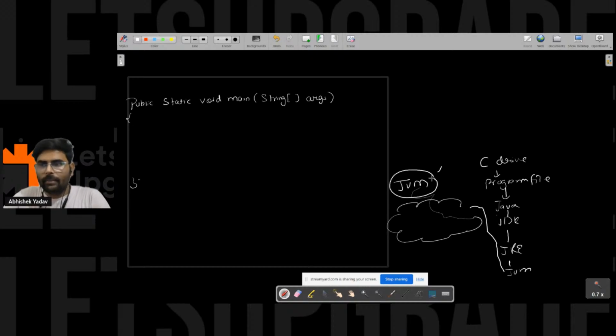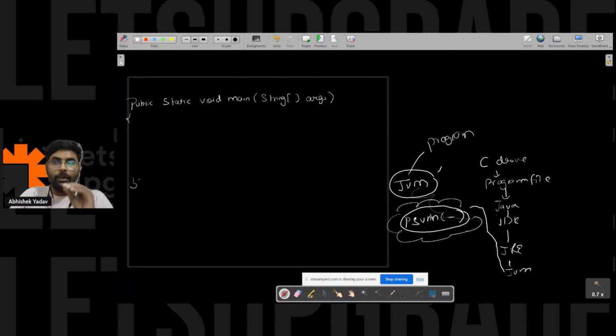And JVM is what? It is a program. Inside JVM, this public static void main is written. I'm writing the short form, that is public static void main. So the moment JVM executes the code, JVM will say, hey, first I will search for this prototype, that is public static void main, because this is the entry point from where the execution will start. So I will search for this prototype.